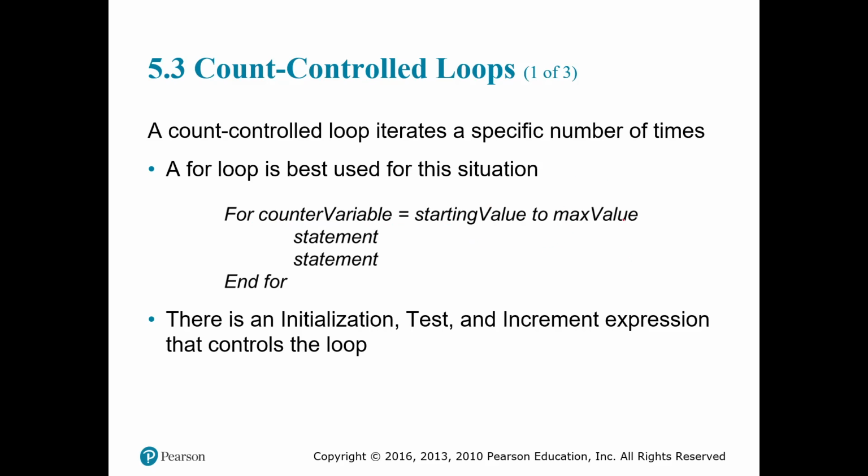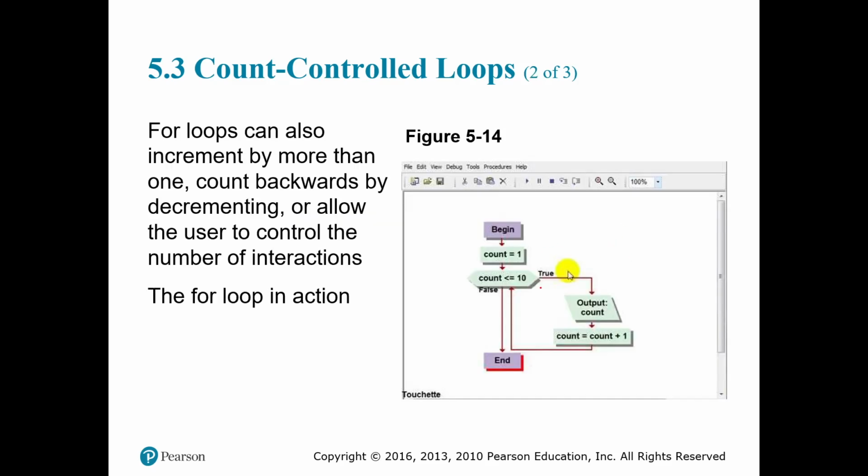I have an example right here. We're going to begin our code. Then we have a variable that equals 1 right here, count equals 1. And our loop will go until count is less than or equal to 10.